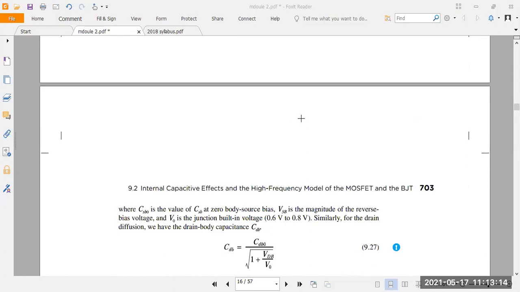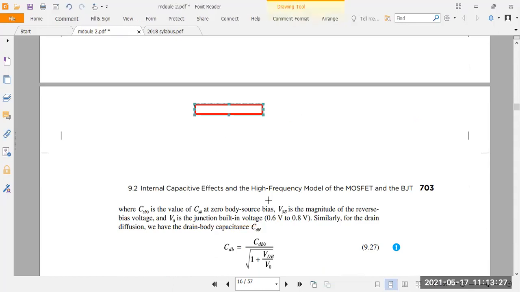Understood? After that, you take VSB. VSB is the magnitude of the reverse bias voltage. V naught is the junction built-in voltage, the cut-in voltage, which for silicon is 0.7, right? Same thing, you take V naught as the cut-in voltage. CSB naught is the ground connection for the body, and V naught is the cut-in voltage of the MOSFET. Always choose a cut-in voltage between 0.6 to 0.8 for silicon.